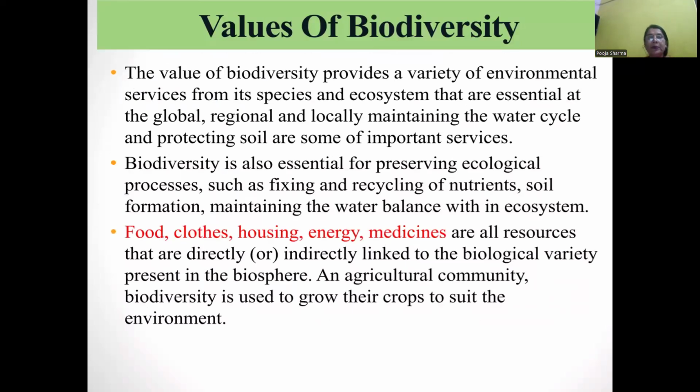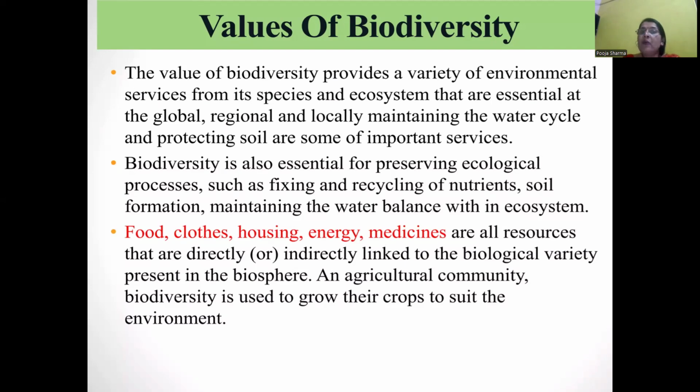Value of biodiversity. Biodiversity is very valuable for us and all animals living on the earth. The value of biodiversity provides a variety of environmental services, like food, shelter, medicine. These are essential services of biodiversity. Ecosystem services that are essential at the global, regional, and local levels, maintaining the water cycle and protecting soil, are some important services.